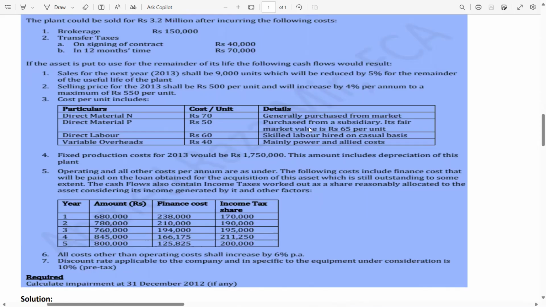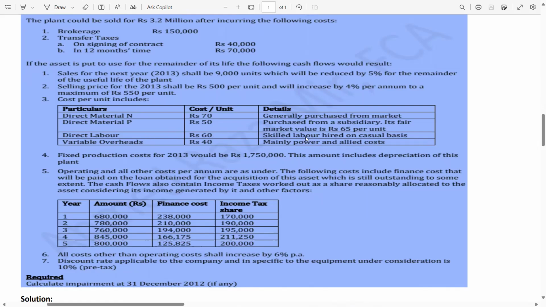So guys, whenever there is a group transaction, you have to ensure that the transaction should not be considered as a loss transaction. Like if you are purchasing from a subsidiary, you are getting it at a reduced price, which is 50, but from the market, the fair value is 65. So you have to choose the fair value, the 65, the market value.